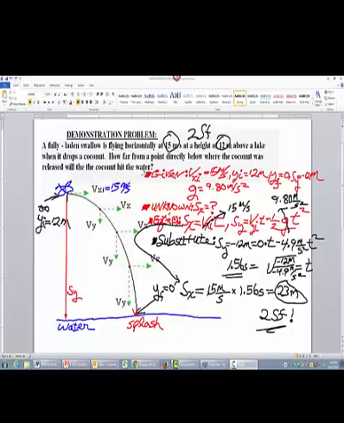This is a horizontal projectile since the swallow was flying horizontally when it released the coconut. The coconut then becomes a projectile since there are no other forces other than the weight or the gravitational force on the coconut. We again utilize the GUESS method for problem solving. G is given, U is unknown, E is what is the equation or equations, S is substitute in, and the other S is solve. Givens.